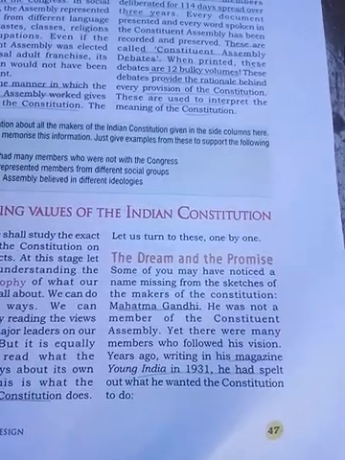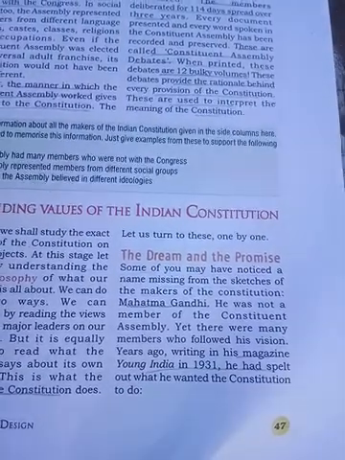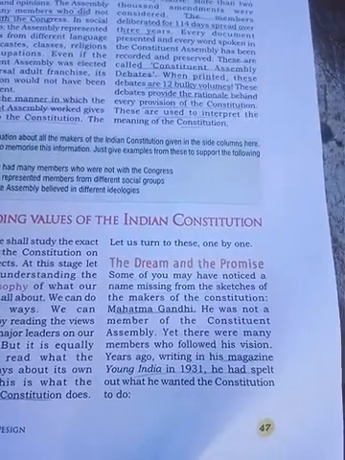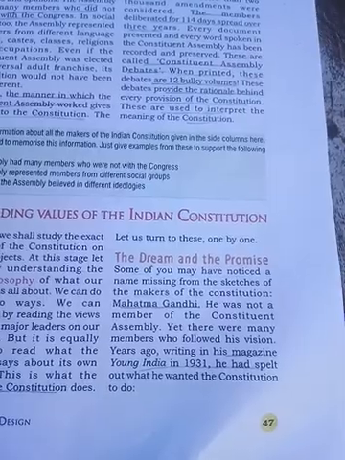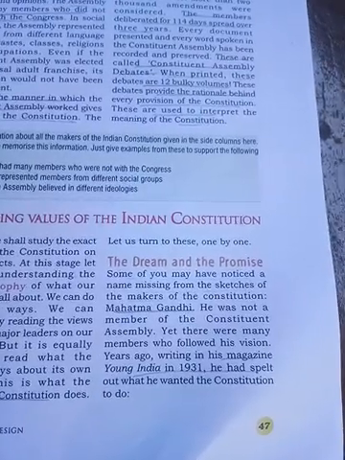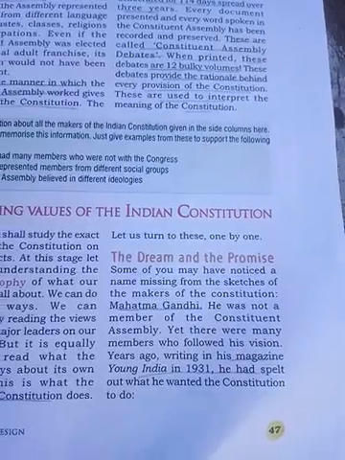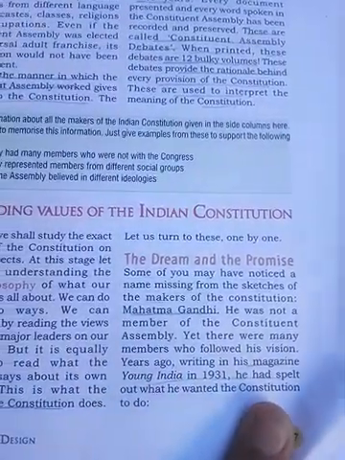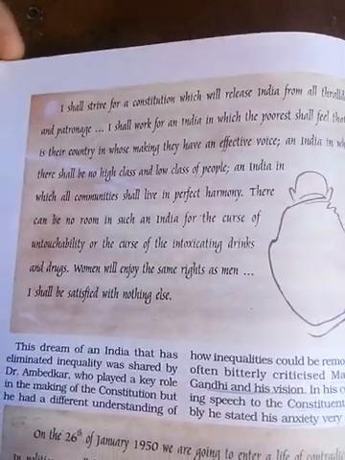There were many members who followed his vision. Years ago, writing in his magazine Young India in 1931, he spelled out what he wanted the constitution to do. So in Young India in 1931, Mahatma Gandhi gave out his idea of the Indian constitution. These were speeches given by some renowned leaders.